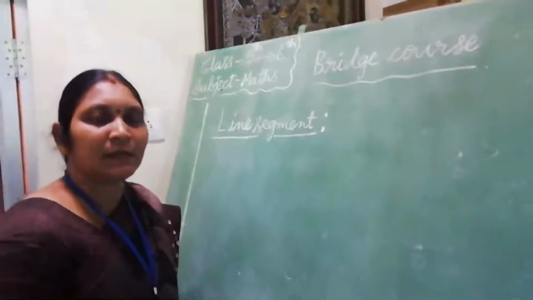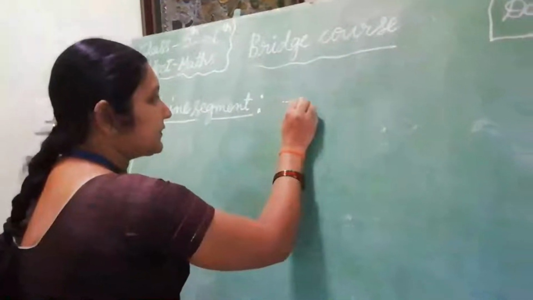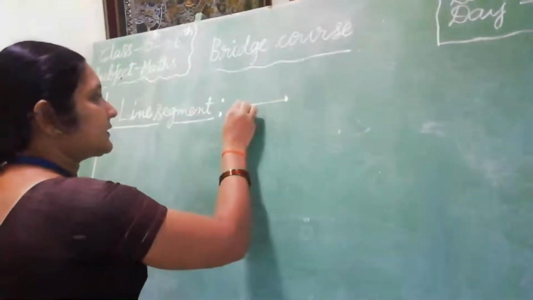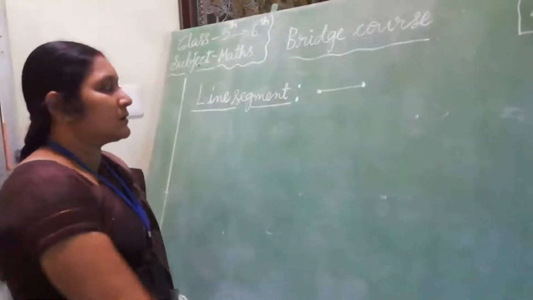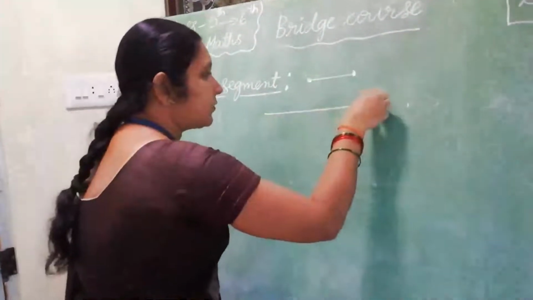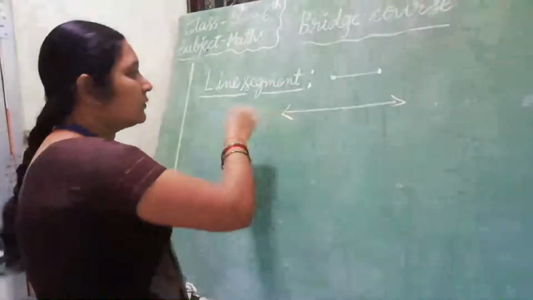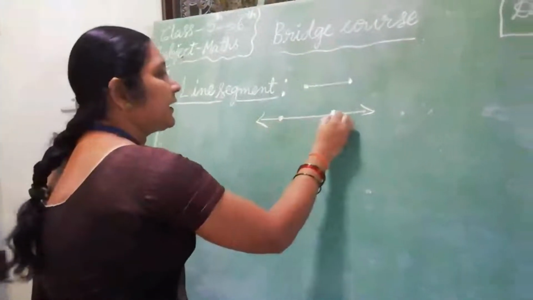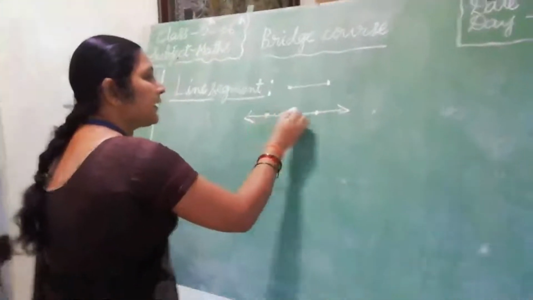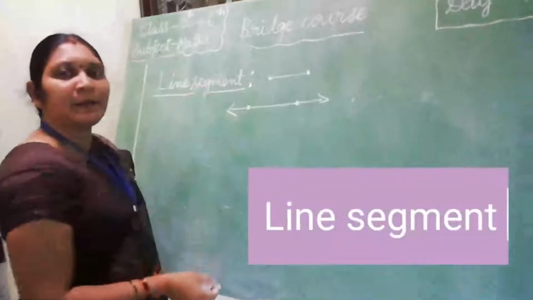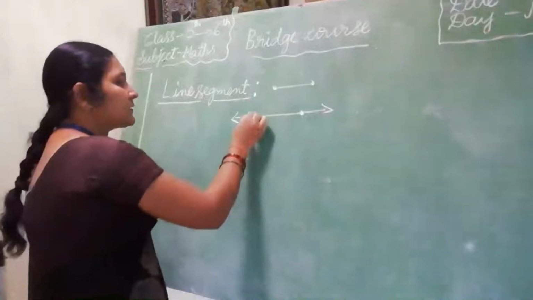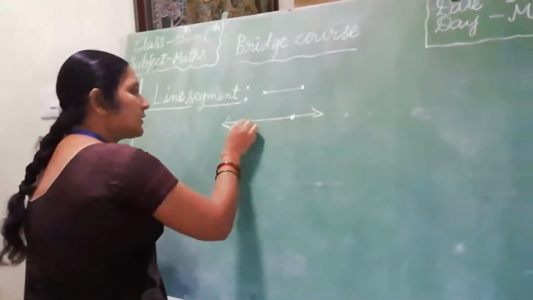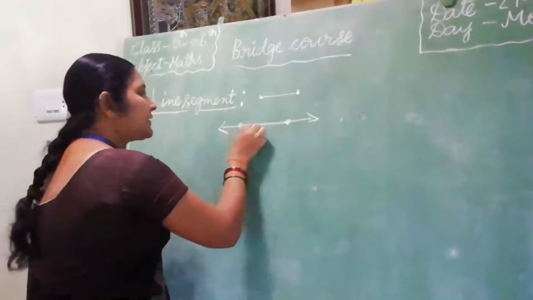The next one is line segment. It is represented by this symbol. It is read as bar. See, before I told this is a line. Now, a part of a line is called a line segment. What is a line segment? A part of a line is called a line segment. See, this part is called a line segment.